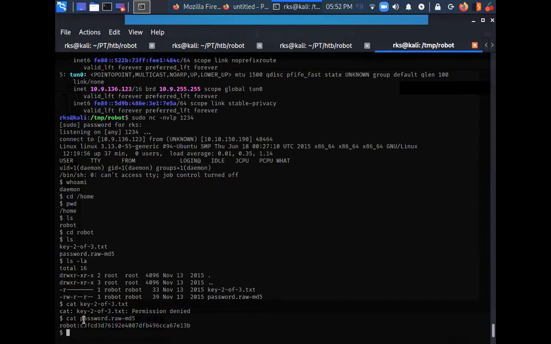By reading this file, I realize that maybe this is the password for the robot user. It's like robot colon password, but the password is in hashed format.